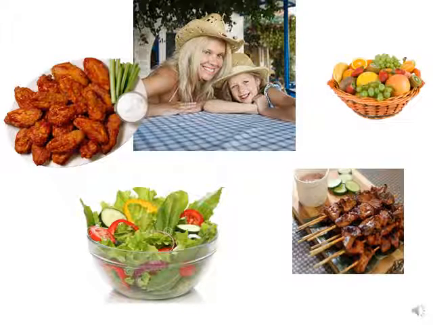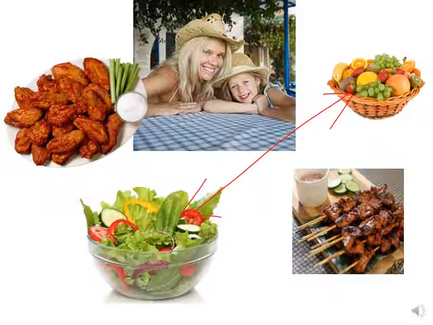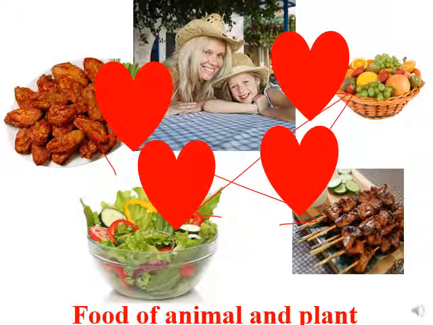Let's move now to humans. Humans have to eat all types of food. Whenever your mom cooks food, you have to eat the different types. You have to eat fruits and vegetables. You have to eat salad, for example. You have to eat meat. You have to eat chicken. So you consume food of plant origin, these two types of food are of plant origin, and you eat food of animal origin. So you eat food of both origins, animal and plant.